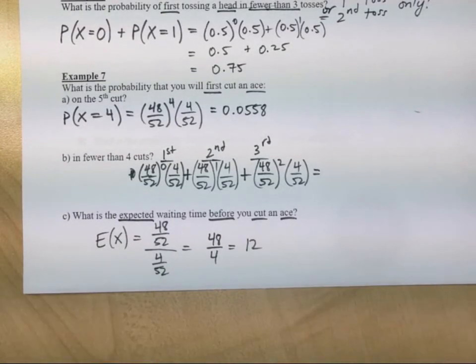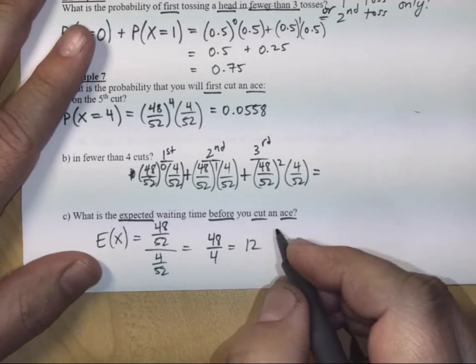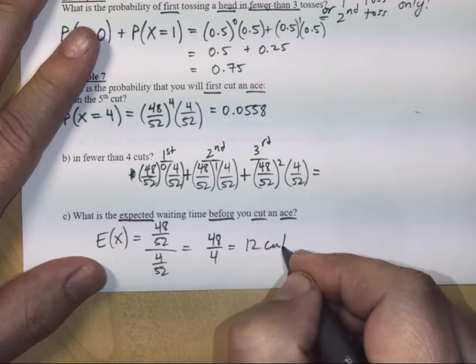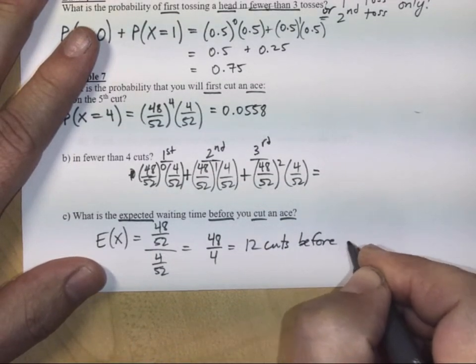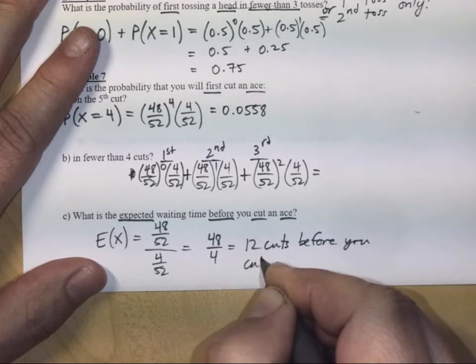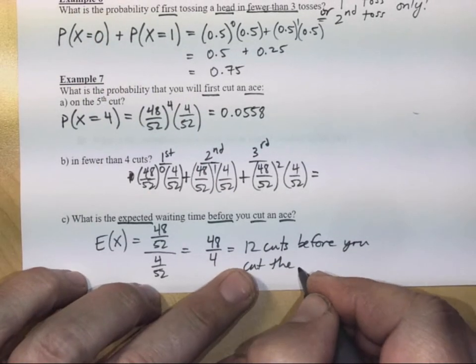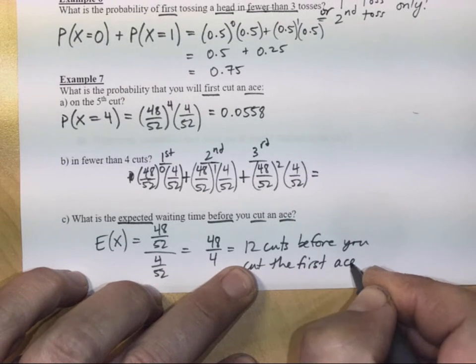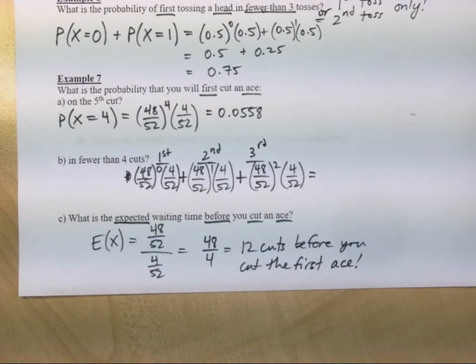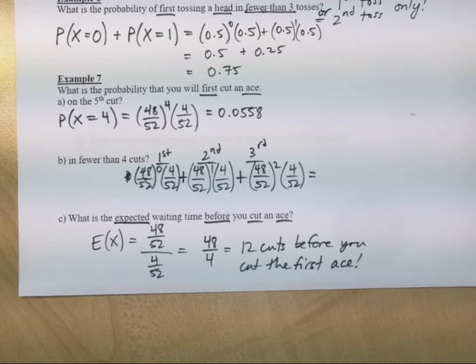And that makes perfect sense. The expected waiting time is 12 cuts before you cut the first ace. Remember, there's a 1 in 13 chance of cutting an ace. So by waiting 12 times, on average, we should see our first ace. It might not happen that way. It might come up sooner than that. But on average, we should have to wait about 12 times before we cut our first ace.